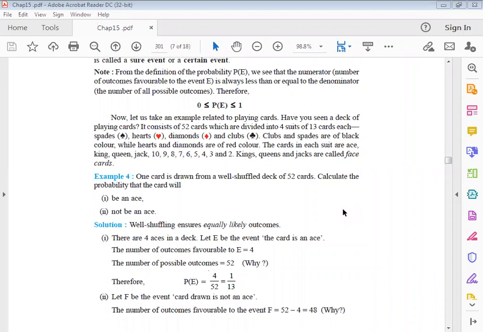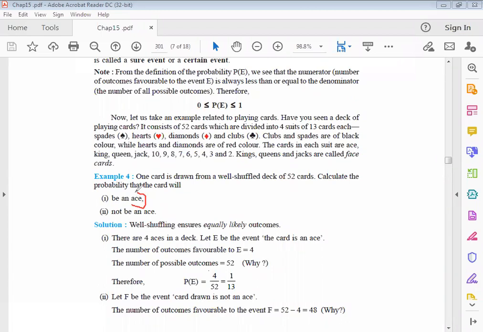Yes, students. Now, as we discussed the chart of the playing cards, I hope you understand which type of cards we have, right? So now we can easily solve example number 4. Here, one card is drawn from a well-shuffled set of 52 cards. Then we need to find the probability that it is an ace.